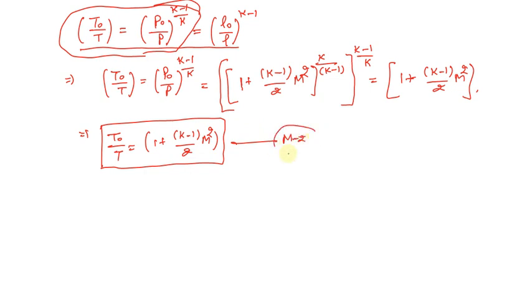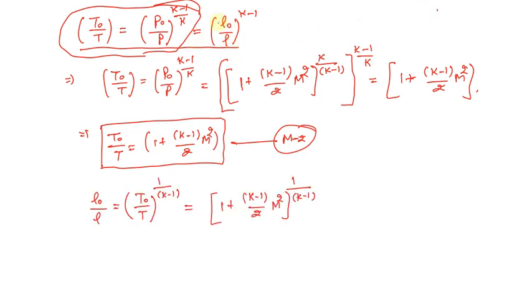Now if we develop the relationship between the stagnation density and the local density, we can use this particular relation, that is T naught divided by T equals rho naught divided by rho to the power k minus 1. Similarly, this k minus 1 will go on to the power of T naught divided by T as a reciprocal, that means 1 divided by k minus 1, and we know the relation between T naught and T as I have already calculated, that is 1 plus k minus 1 divided by 2 M square.